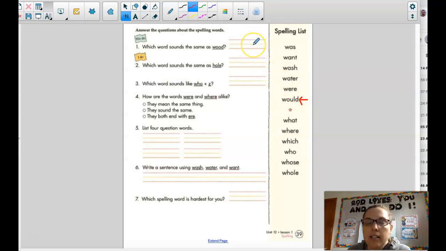W-O-U-L-D, would. I will continue to read the questions and share, and you can pause as you need to. Number 2, which word sounds the same as whole? So where's the homophone word for whole? So I'm going to cross out this would because we already used it. So look for the homophone for hole. So this hole means there's a hole in the ground. You're looking for the hole that means like a whole pizza. And it's on the very bottom. W-H-O-L-E.